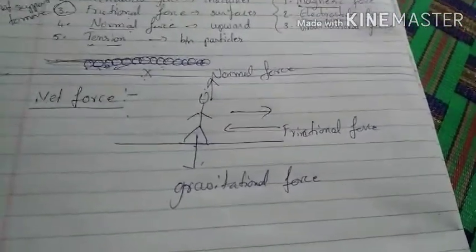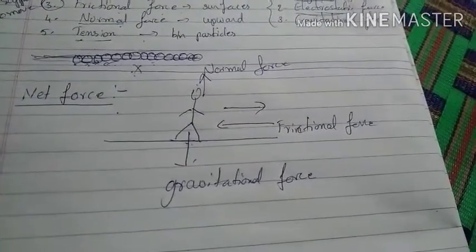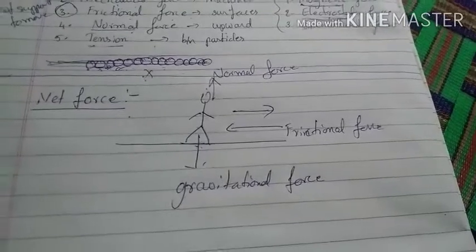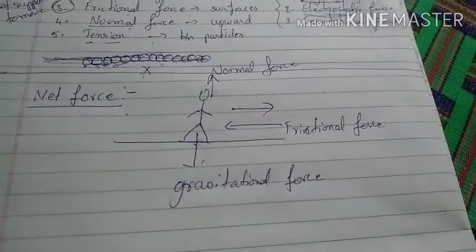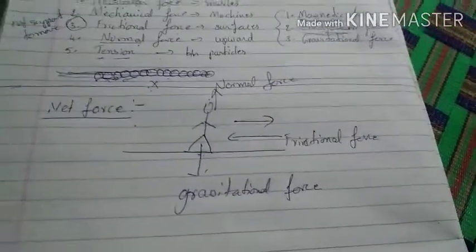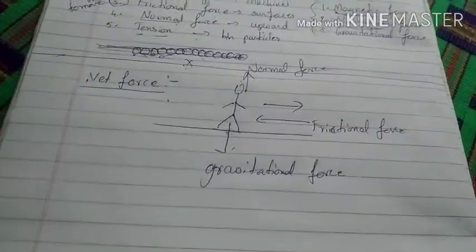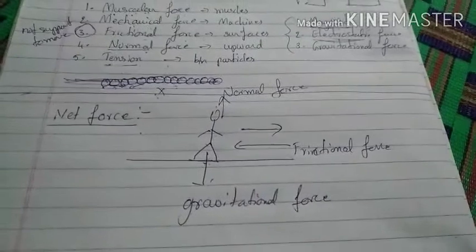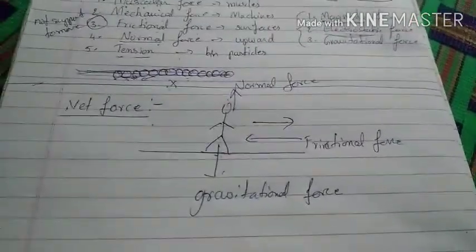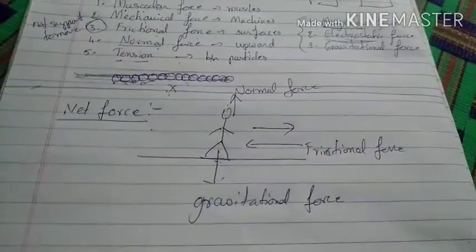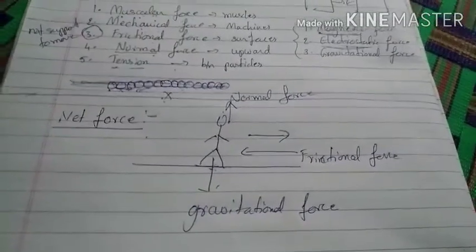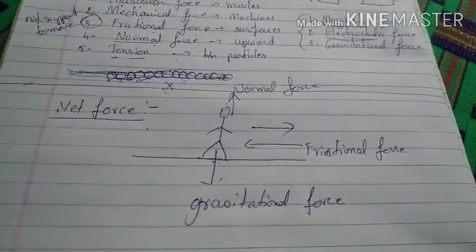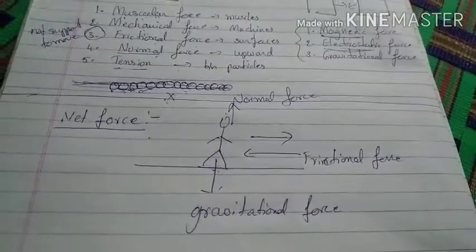Because of that we are able to walk. So like this, in each and every situation we need to find what kind of forces are acting on it. We need to find those forces in all directions.